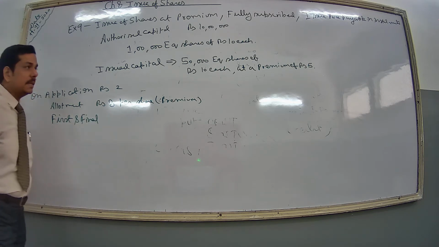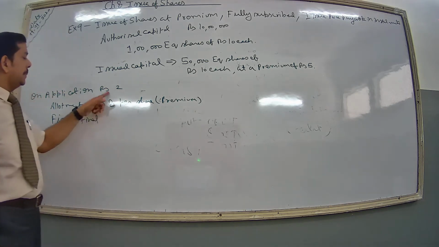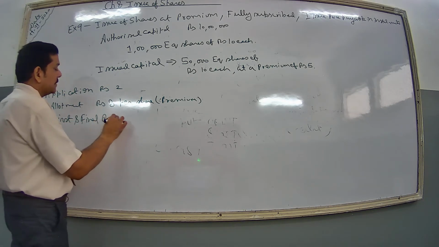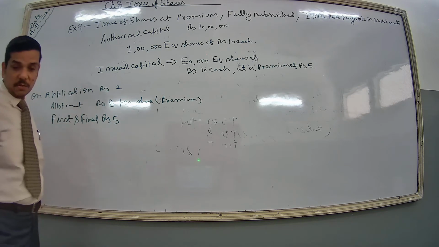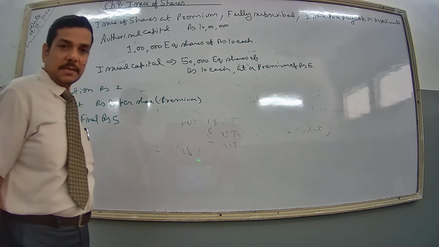Whenever the word balance is written, add these two sums: 10 plus 5, 15; 8 plus 2, 10. Then how much are you going to call? Rupees 5 on this call. Now in this numerical we have to just make the balance sheet, nothing else. Clear?